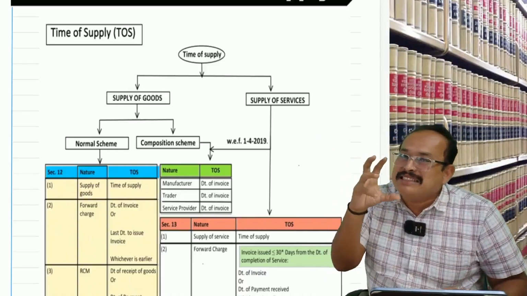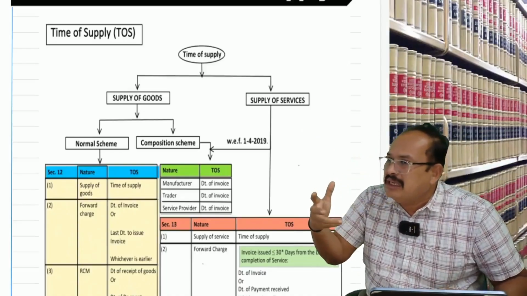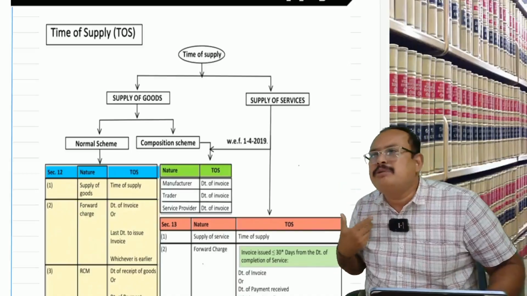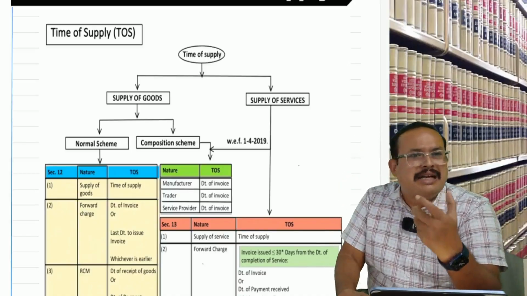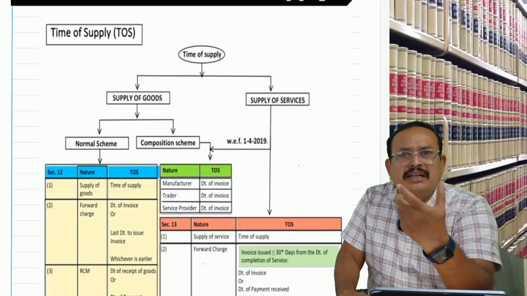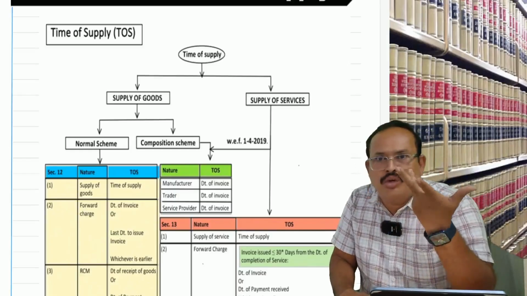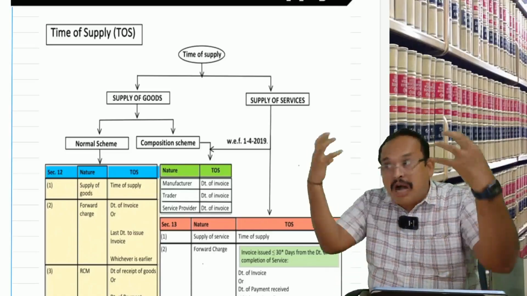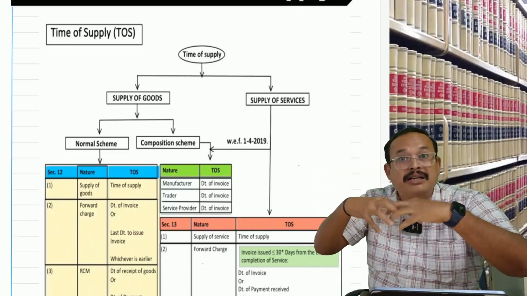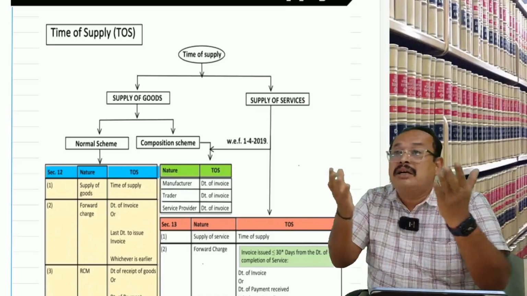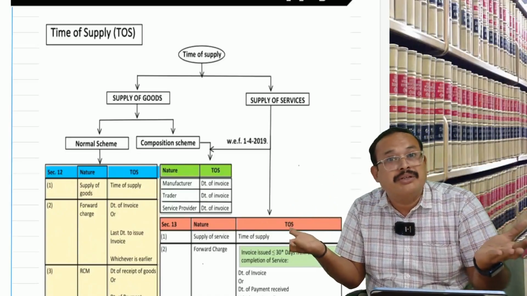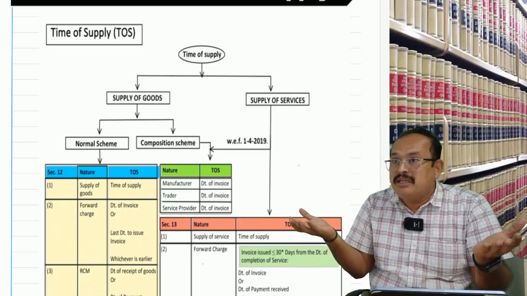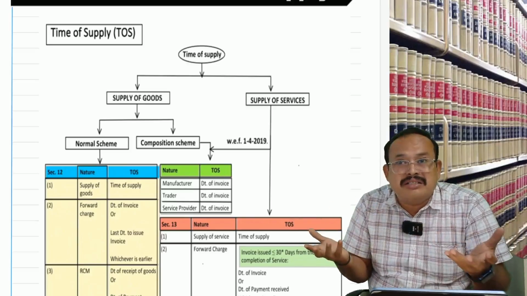When I pay the GST under 9(1) under FCM, am I eligible to claim ITC? Yes. When I pay the tax under 9(5), am I eligible to claim ITC? No. Now I have a common input tax credit. I have taken premises on commercial rental basis, and I have advertisement services.